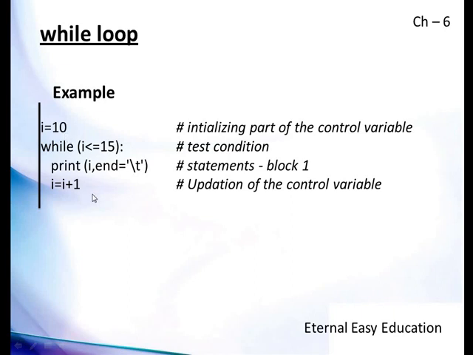Then it will keep on moving based on the condition that is given along with the while: while i less than or equal to 15. This is the condition. If the condition is true, it will enter into the while block and execute the statements given below. After that, at the end of the while, there must be an updation, or else an increment statement. After the increment, again it will go to the condition checking.